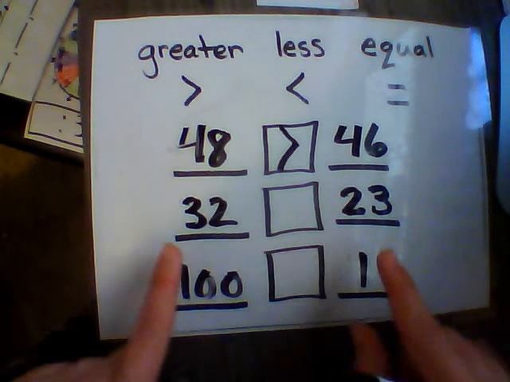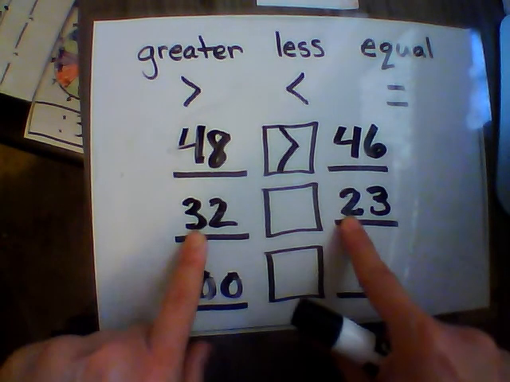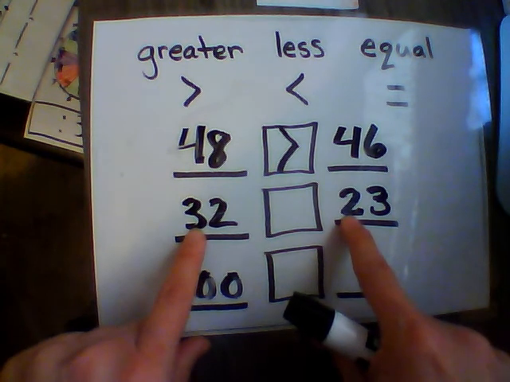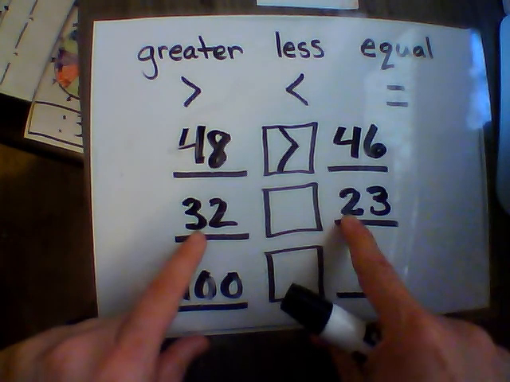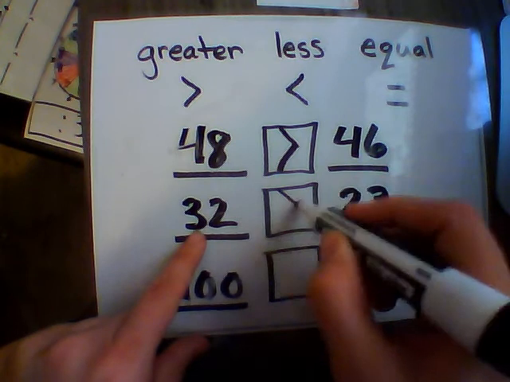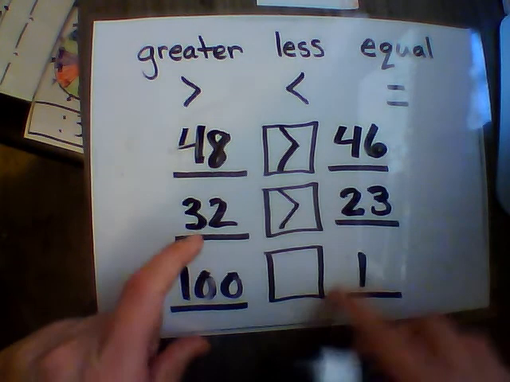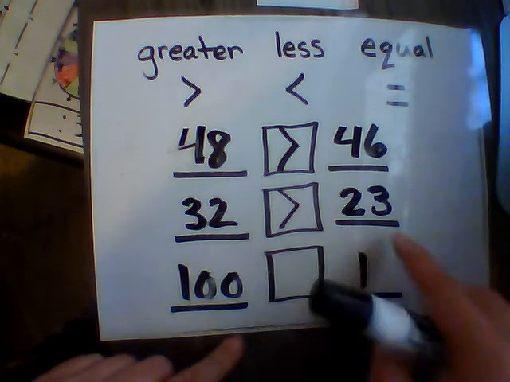Going on to 32 and 23, so I touch the 10s. There are 3 10s in 32. There are 2 10s in 23. 3 10s is greater. So the way we'll read this, 32 is greater than 23.